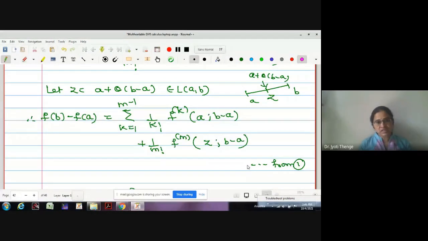Now, only one unit is left. The last unit is implicit function and extremum problem. It's a very small unit. We can cover this in 8 to 10 lectures. Thank you for being with me today. If you have any problems, you can ask me.